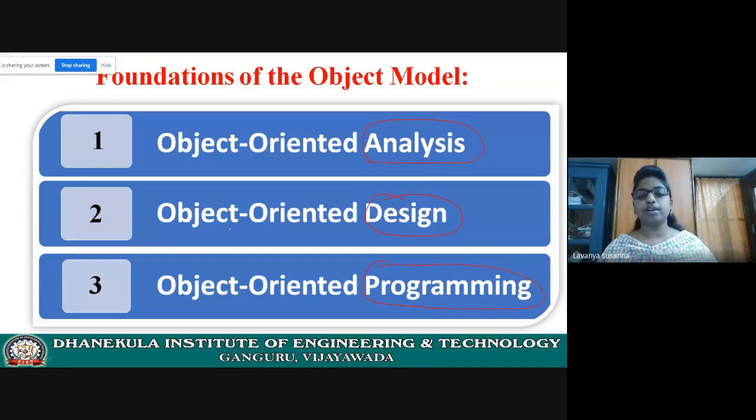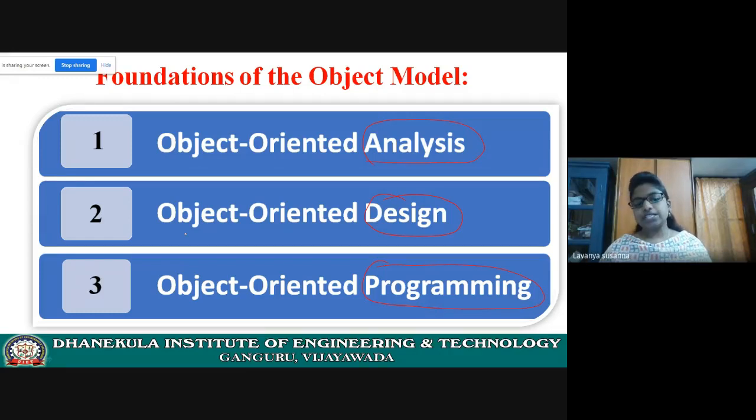Again, the foundations of the object model are object oriented analysis, object oriented design, and object oriented programming. Let us see one by one.